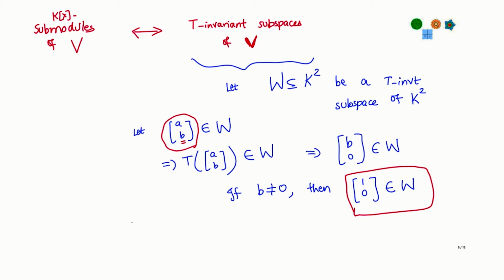Okay. So what does this mean? This sort of already gives us a candidate for a subspace. So let's look at the following candidate. Let's define a subspace, let me call it P. It's just the span of (1, 0).